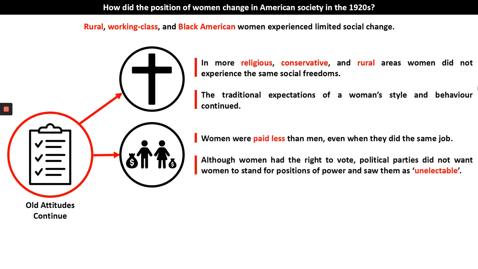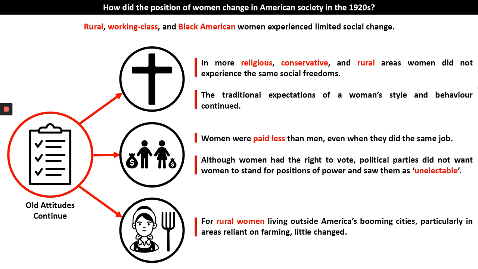In terms of economic opportunities, women were paid less than men, even when they did the same job. And although from 1920 women did have the right to vote, political parties did not want women to stand for positions of power, and they described women as being unelectable.